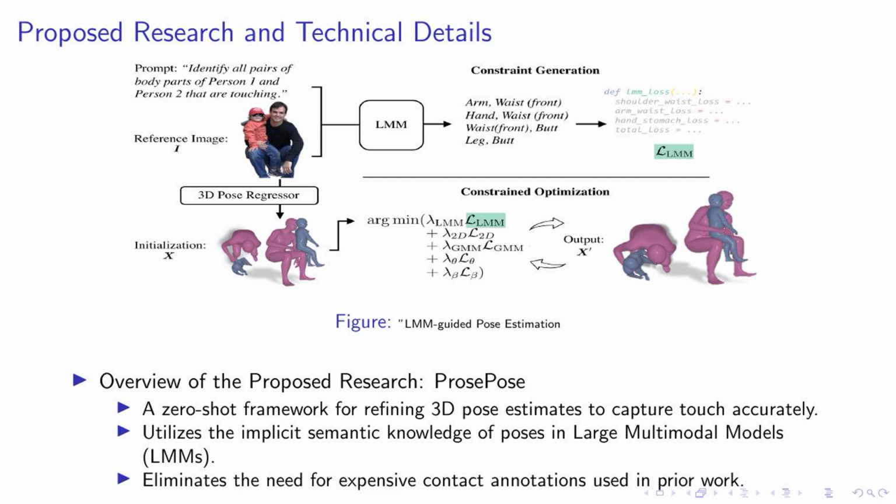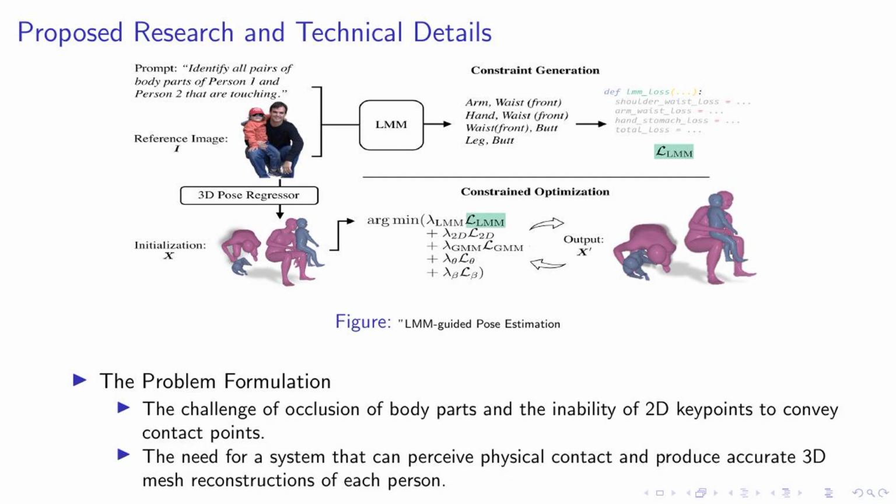Stay tuned. Begin a frame. Frame title a proposed research and technical details. Begin a figure. Centering include graphics. Width equals 0.8 text width. Height equals 0.45 text height. A SRC task underscore execution extracted underscore paper underscore data. 2405.03689v1 figures 2405.03689v1 figure 2:1.png. Caption a tiny LMM guided pose estimation. End a figure. Begin itemize.